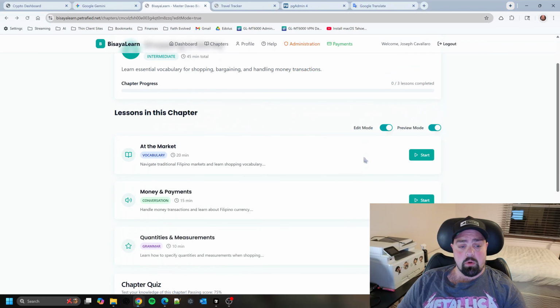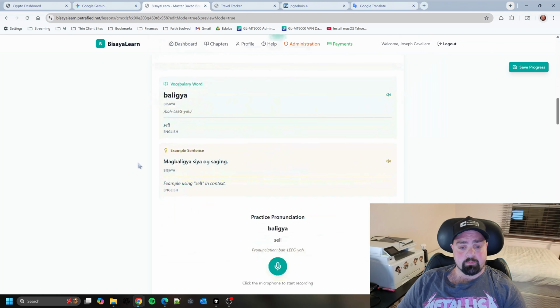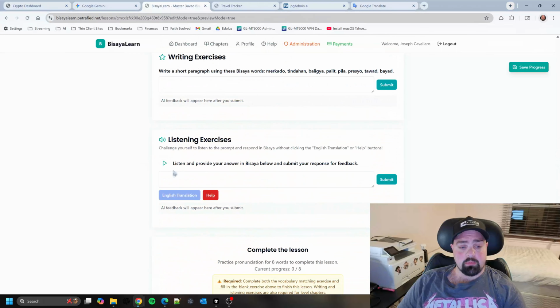So again, preview mode, start. At the bottom, you'll see, once you play this button, it'll play back the phonetic guide for it, so that you can hear it pronounced better than if it was just reading it with an English model. And again, it'll provide feedback here.